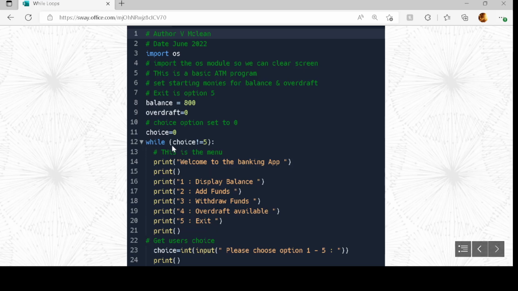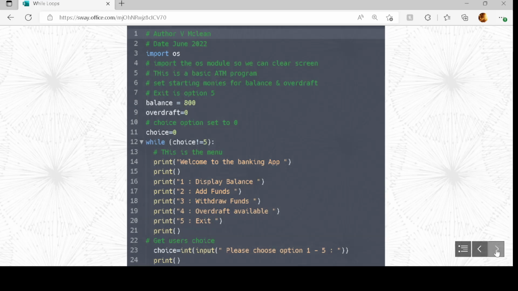What I'm saying is, while they've not chosen exit, we prompt them. We've got the keyword input that gets input from the user, and we're asking them, please choose an option 1 to 5 from this. Then we read it in, we automatically cast it as an integer, and then we store it inside choice.